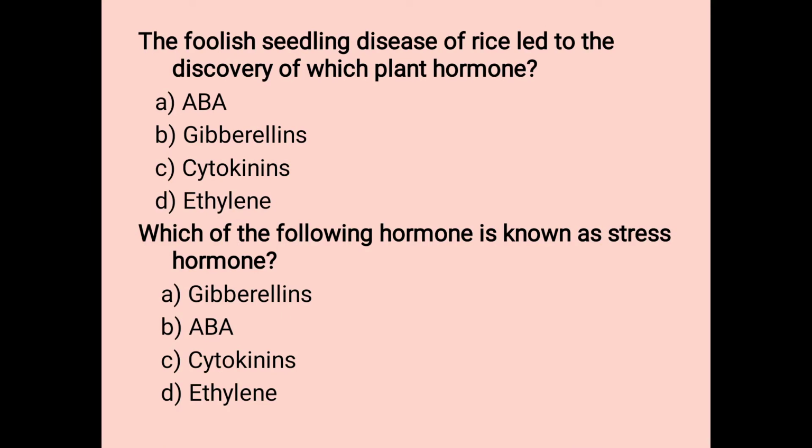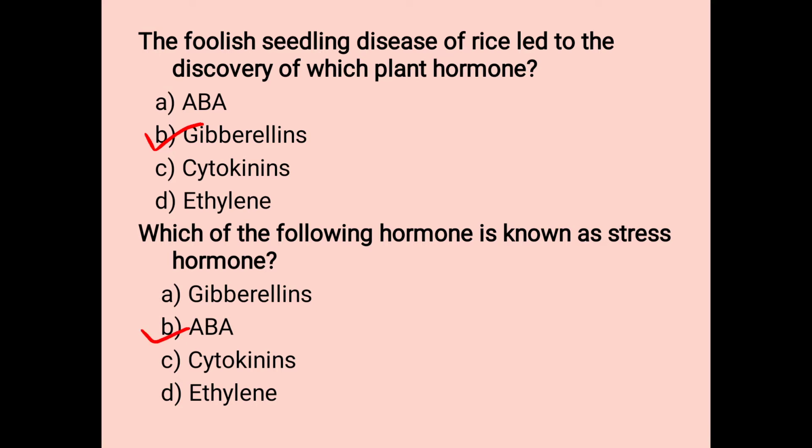Next question is the foolish seedling disease of rice led to the discovery of which plant hormone? While the scientists were tackling the foolish seedling disease of rice, they discovered the plant hormone gibberellins, which is mainly responsible for cell elongation. Next question is which of the following hormone is known as stress hormone?